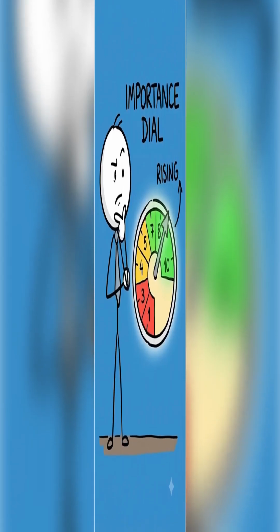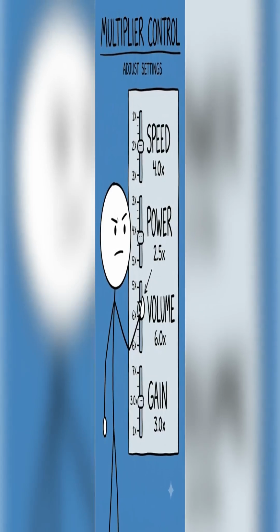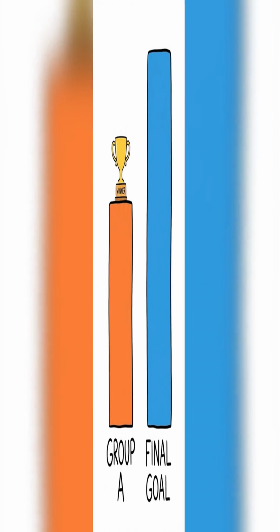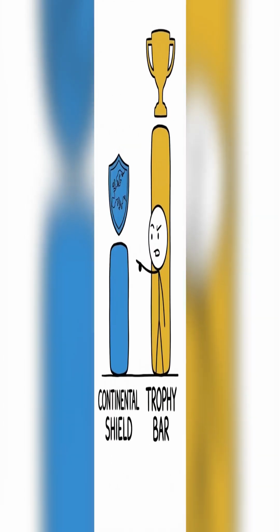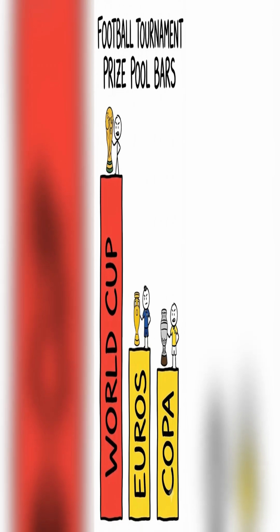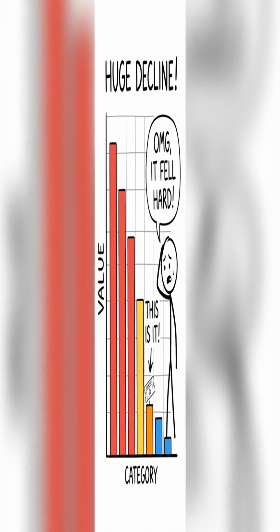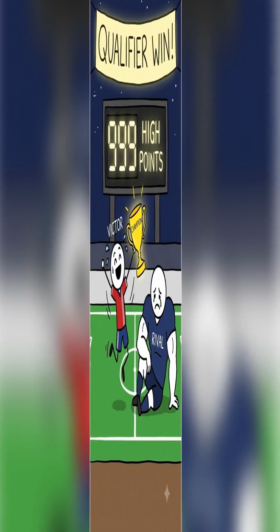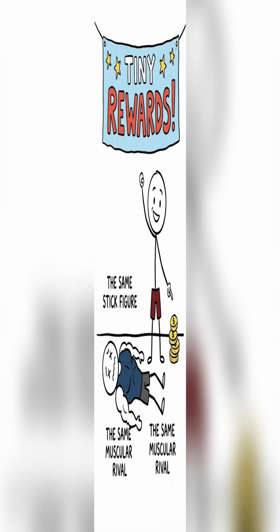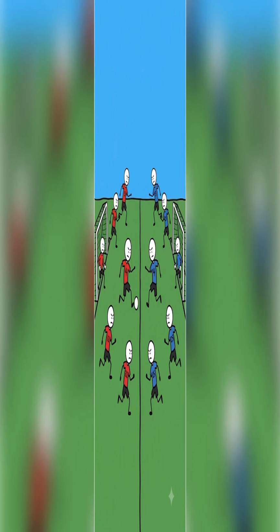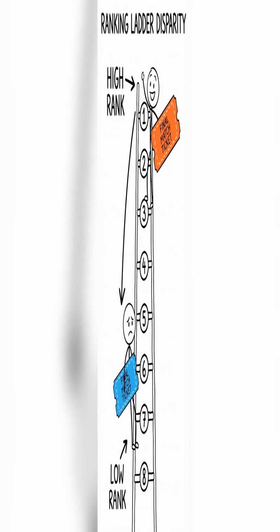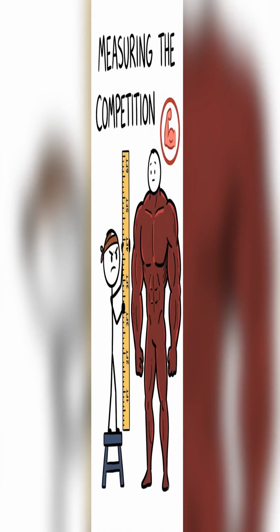The importance of the match is where it gets complicated. FIFA assigns multipliers based on match type. A World Cup final has the highest multiplier. A World Cup group match is slightly lower. A Continental Championship, the Euros, the Copa America is lower still. A qualification match is lower again. A friendly has the lowest multiplier of all. This means that beating Germany in a World Cup qualifier earns significantly more points than beating Germany in a friendly. 2 teams that play identical football, producing identical results, can diverge sharply in the rankings depending on the types of matches they play.